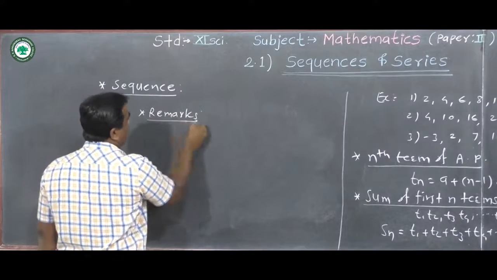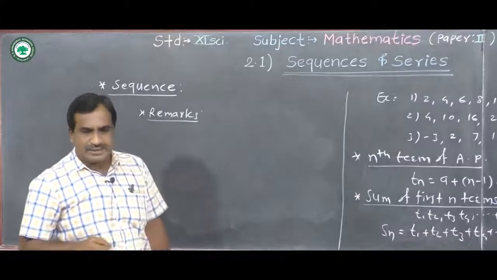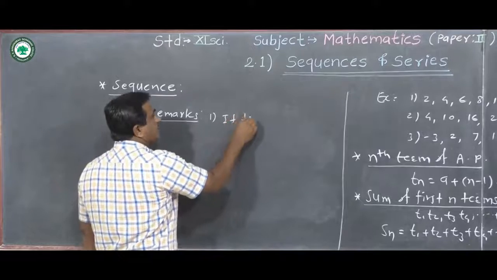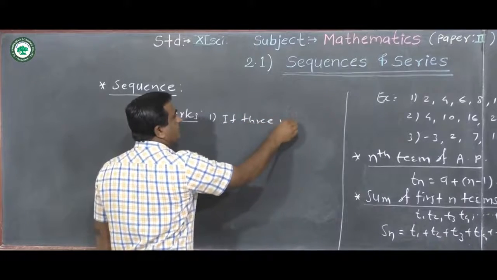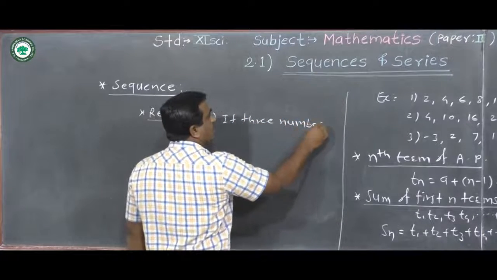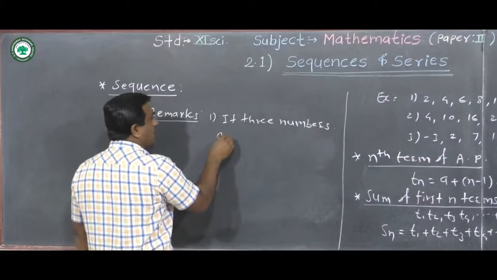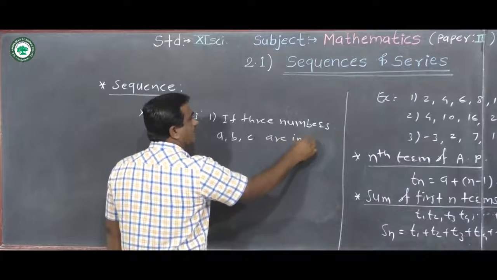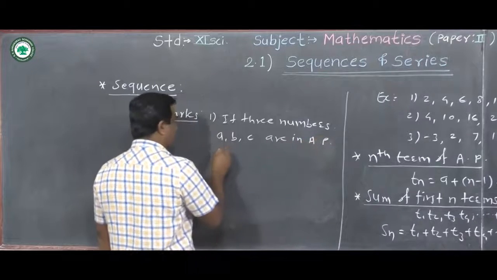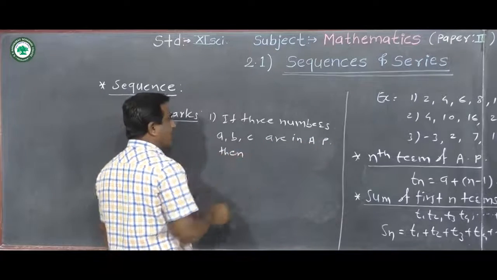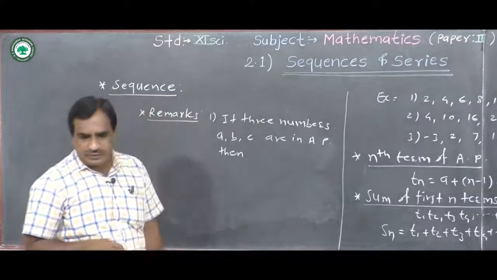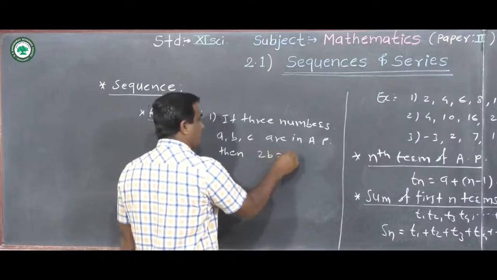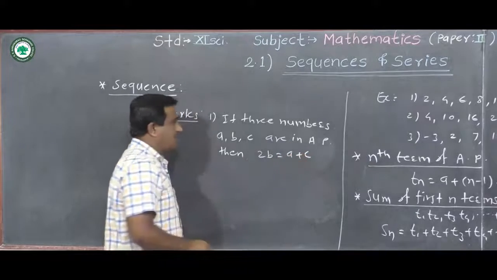First remark: if three numbers a, b, c are in AP, then we can write a result here: 2b equal to a plus c.